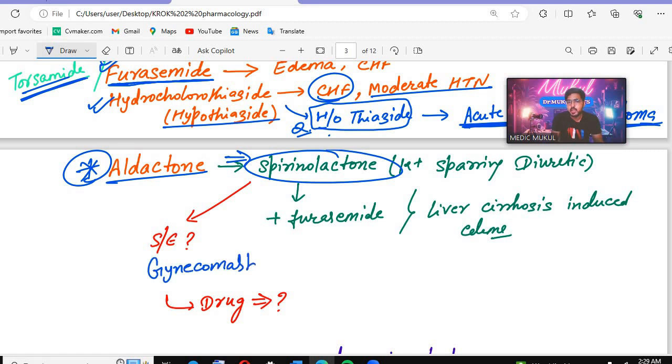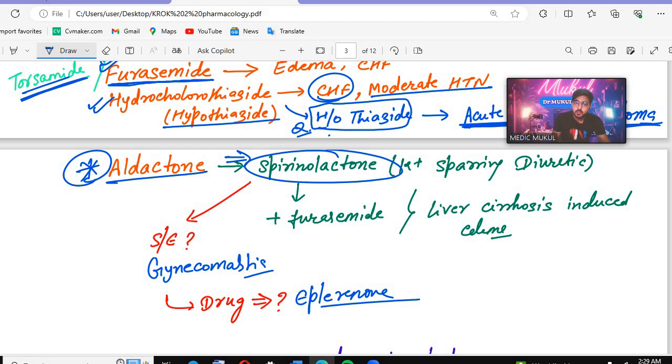So gynecomastia. Tell me, if gynecomastia is there in the question, if the patient has been taking spironolactone but then has a side effect like gynecomastia, which drug will be given as an alternative to spironolactone? That is eplerenone. Eplerenone will be given.